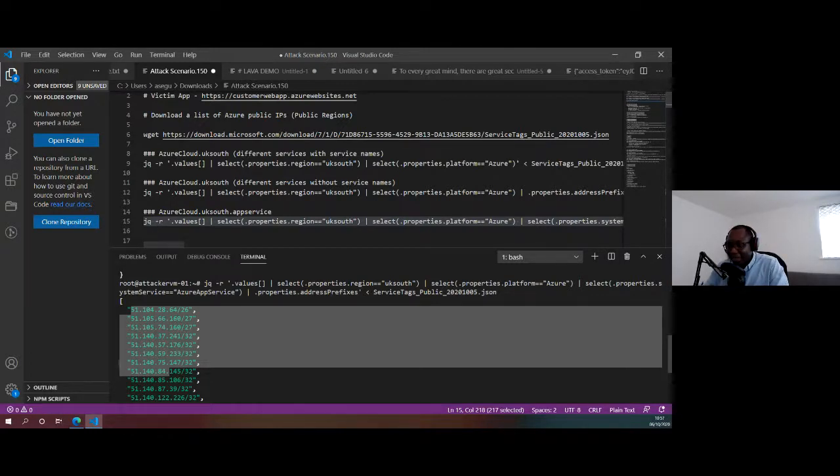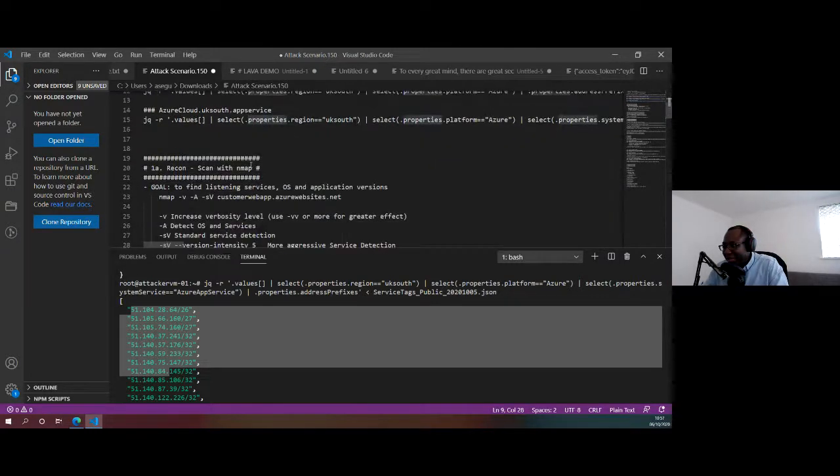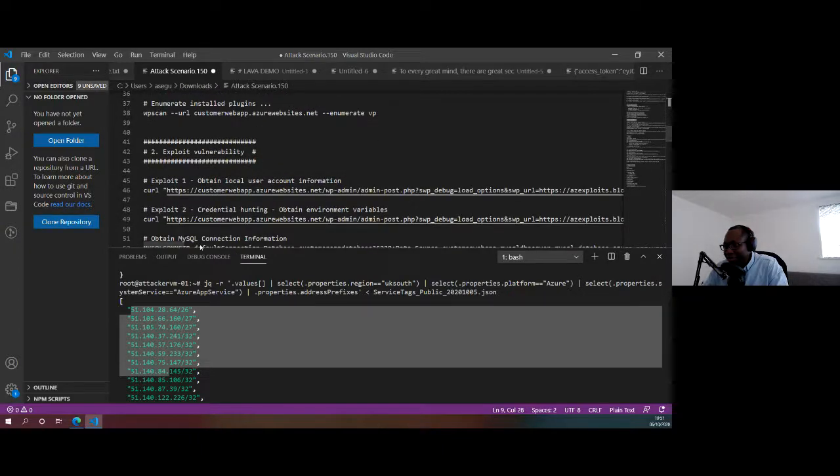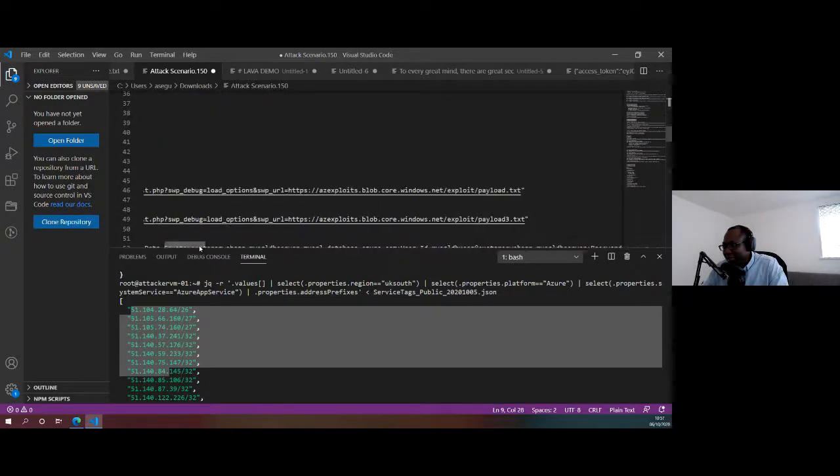Because in this case, I'm delivering the payload using .blob.core.windows.net. That's where my payload is hosted. So it's the attacker that's using it in this case. So in this case, the attacker decided not to have a SAS token associated, but I hope that makes sense to you. So it's not the victim. So the victim, obviously, in your environment, you have to ensure that you do that. But if an attacker is making use of that, they could decide not to use a SAS token.